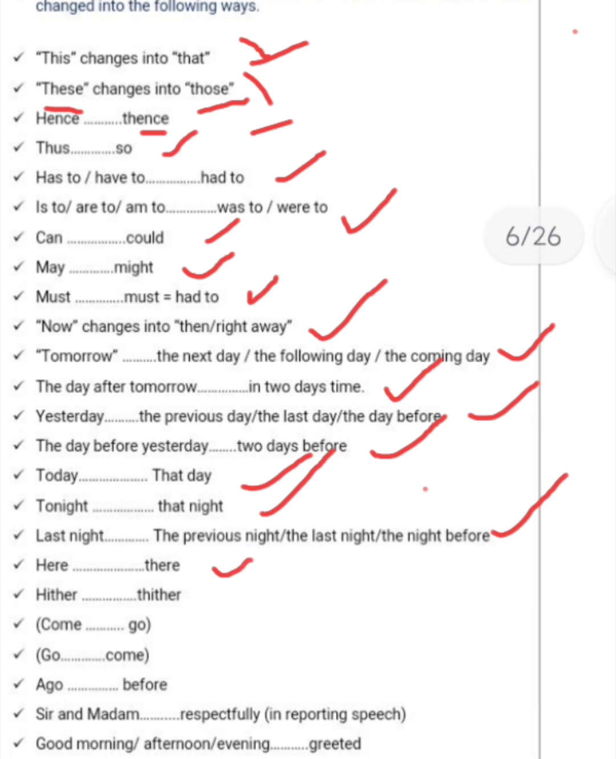Here changes into there, ago changes into before, sir and madam change into respectfully in reporting speech, good morning, good afternoon, good evening change into greeted. Keep this in your mind.